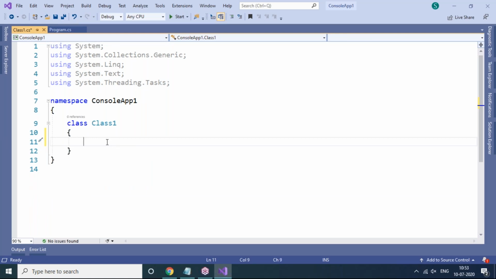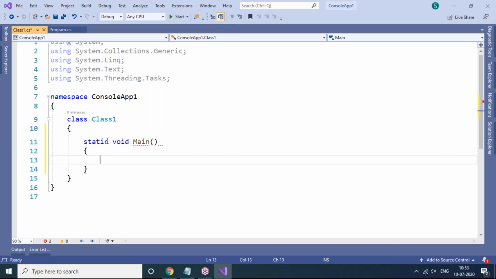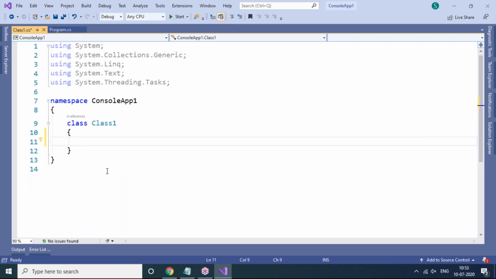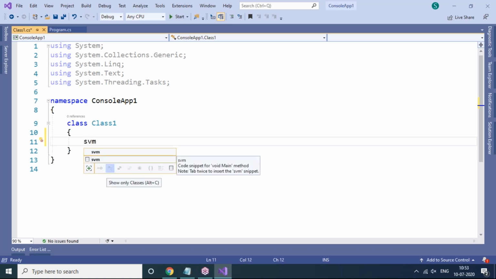If you want to write it manually, you can write static void Main with a capital M, and as I said, including command line arguments, string[] args, is optional. Or if you want to write it manually like this, you can type it from your keyboard, or else there is a shortcut way to add the main method every time. svm, you can type it. S for static, V for void, M for main, and press the Tab key two times.